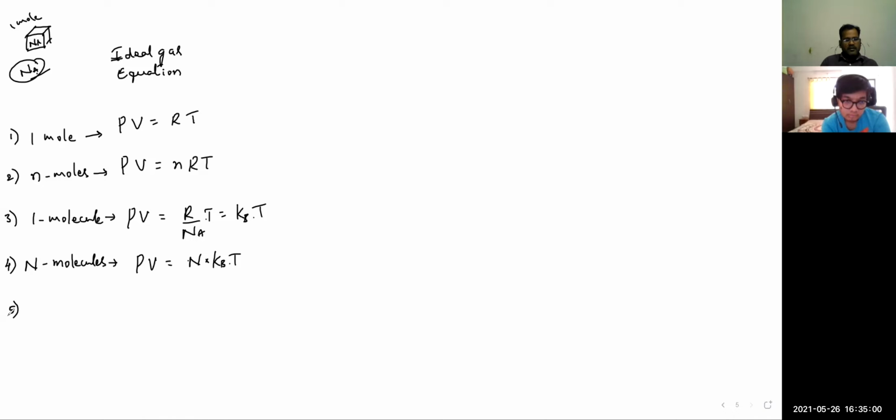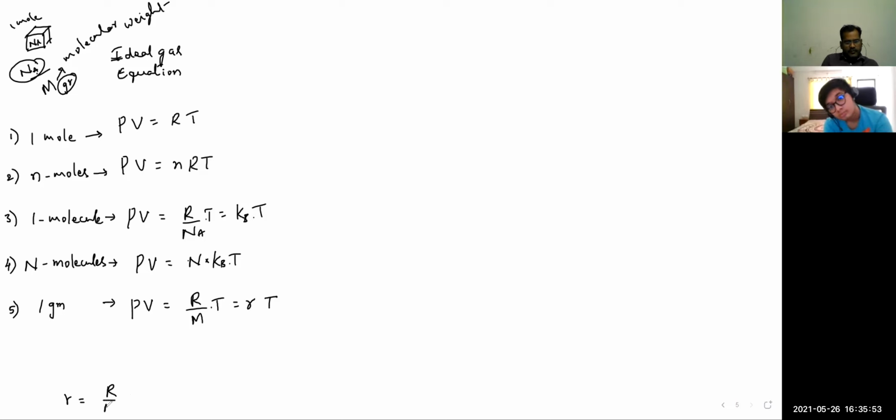Similarly, I want it for 1 gram of gas. Here PV is equal to RT for 1 mole of gas, whose molecular weight is capital M. For 1 gram, since capital M grams is the molecular weight, I have to divide RT with capital M. I'll write this with a small r into T. What is small r here?